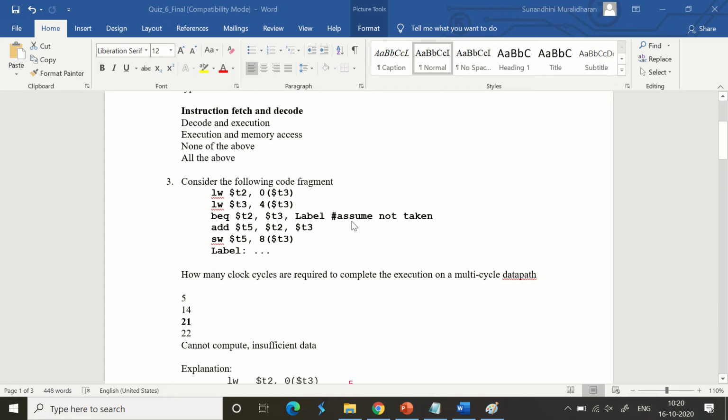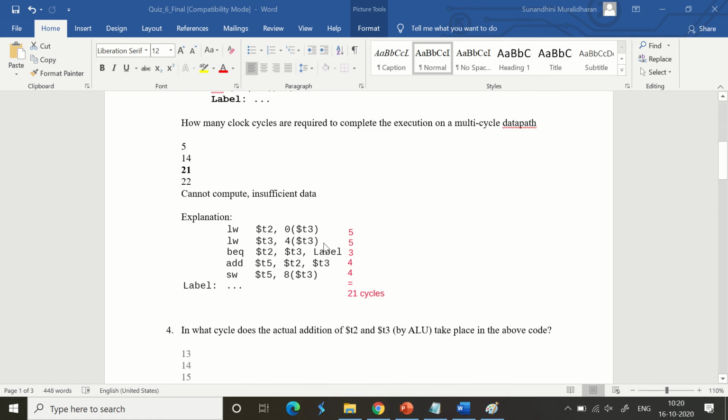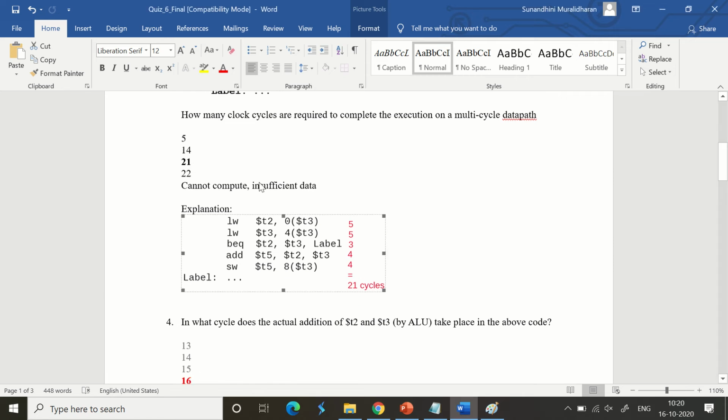Consider the following piece of code segment where we need to identify the number of clock cycles required for the complete execution on a multi-cycle data path: load word, BEQ, add, store word. We need 5 clock cycles for load word and there are 2 load words. BEQ needs 3, add needs 4, store word needs 4 again. So when you add all these, the result is 21 and 21 is the option that we need to choose.